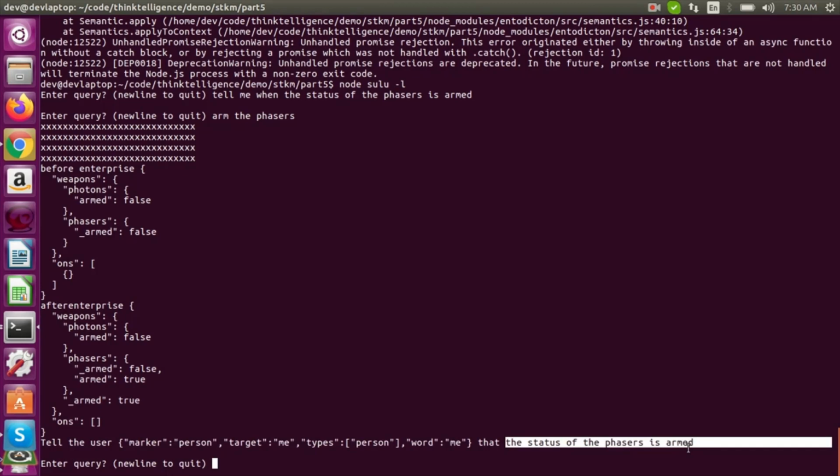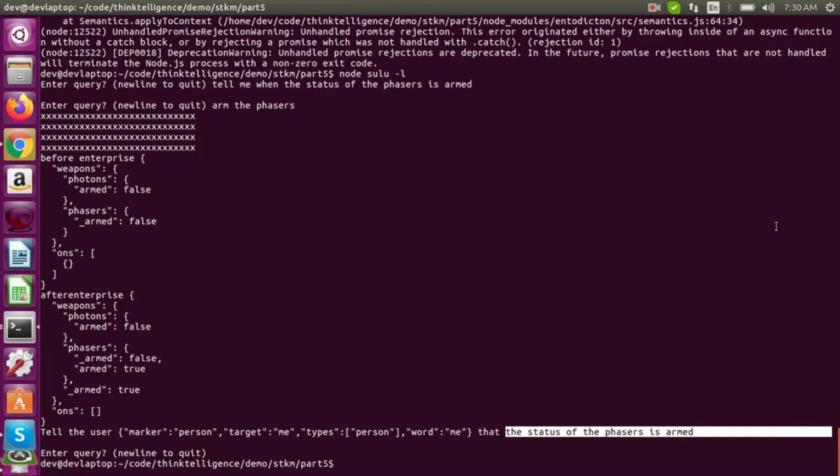So what I'm going to work on next is, I think I'm going to do it and them, so we can say, what is the status of the phasers? And then the system will go, not armed. And then we can say, arm them. Also, I want to eventually make tell me when the phasers are armed work, so you don't have to say tell me when the status of the phasers are armed. So I'm going to stop now, and I'll come back in the future with more demoing.